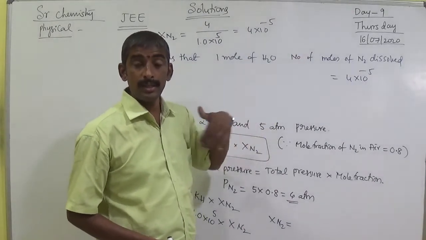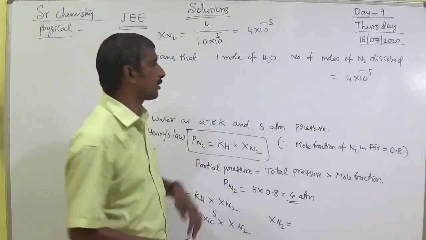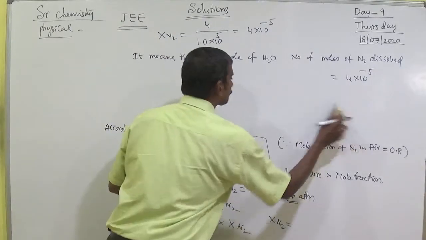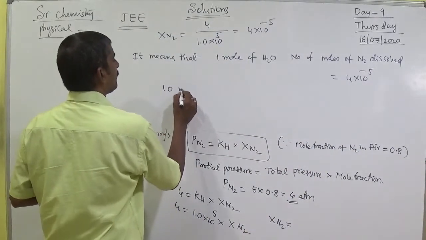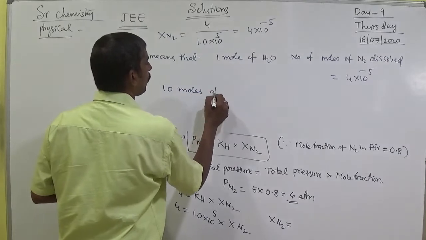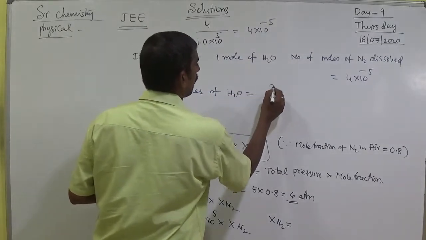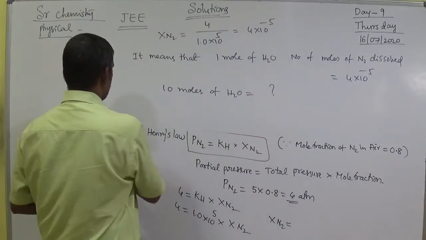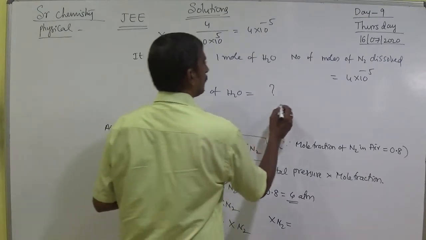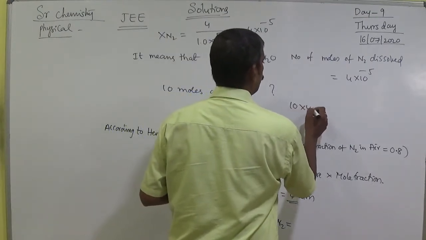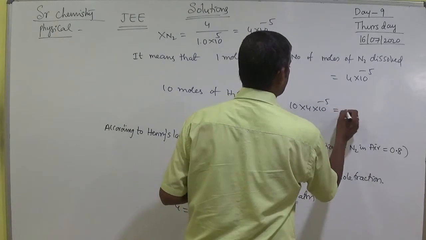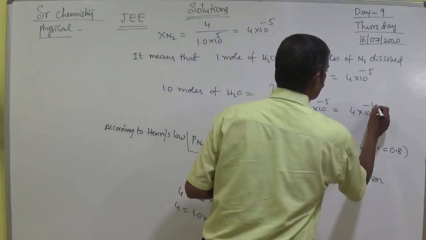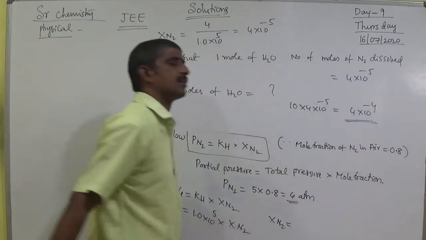They asked, how many moles? 10 moles of water equals how many moles of nitrogen? Simply 10 into 4 into 10 to the power of minus 5, that equals 4 into 10 to the power of minus 4. That is the answer.